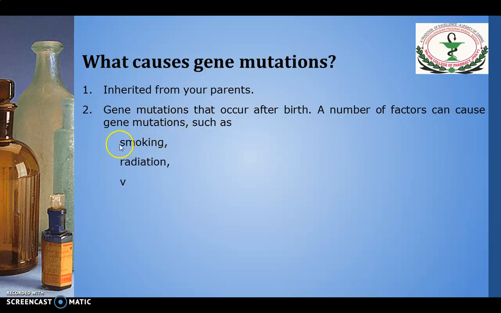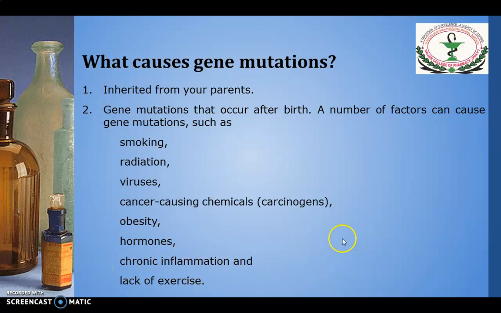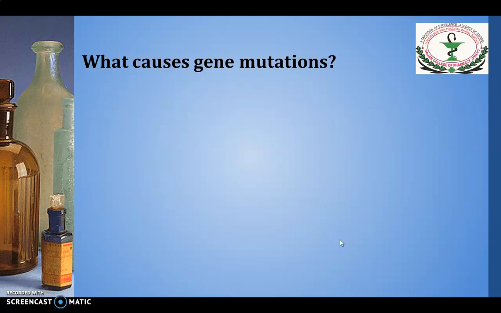The most important factor is smoking, then radiation, then viruses, then cancer-causing chemicals which are called carcinogens, obesity, some hormones like sex hormones, chronic inflammation, and lack of exercise, which may also lead to gene mutation.